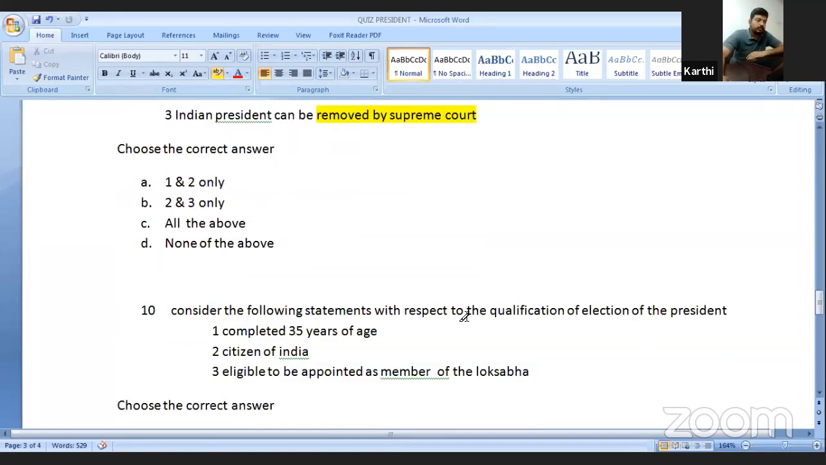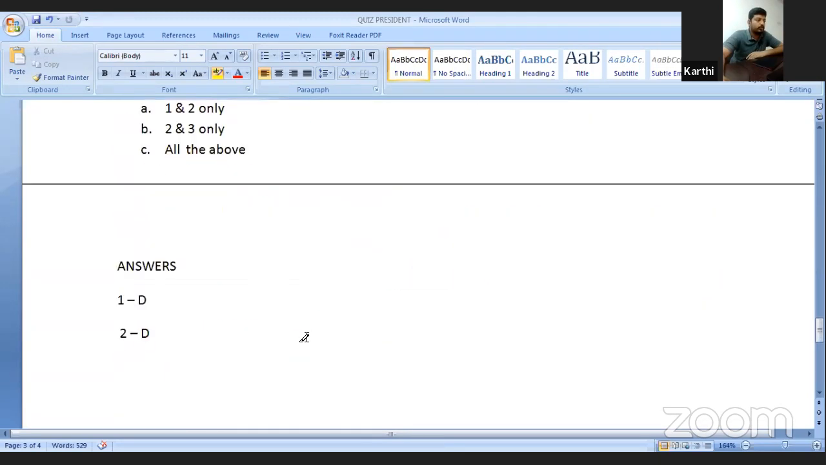Consider the following statements with respect to the qualification of the president. He should have completed 35 years of age. Yes, correct. He should be a citizen of India. Correct. He should be eligible to be appointed as a member of Lok Sabha. Yes, correct. So all of the above, all the options are correct.